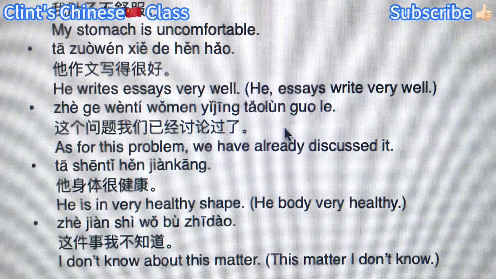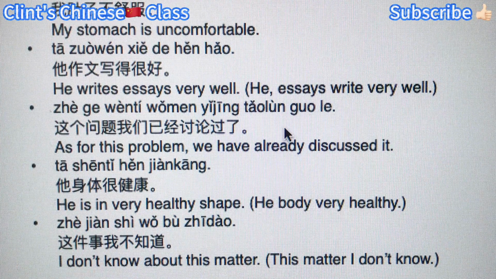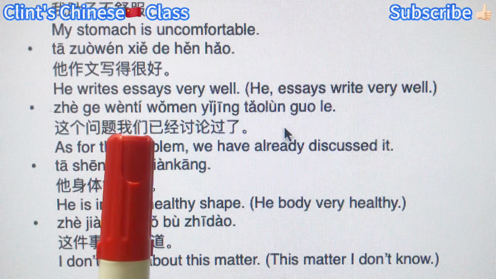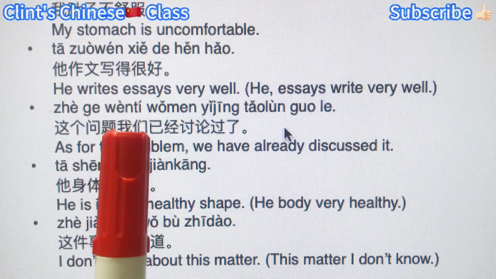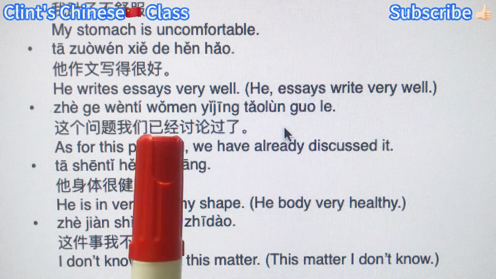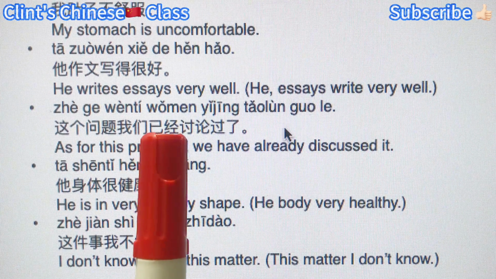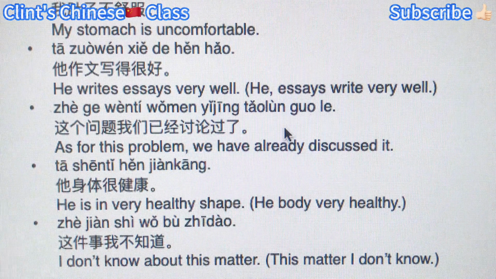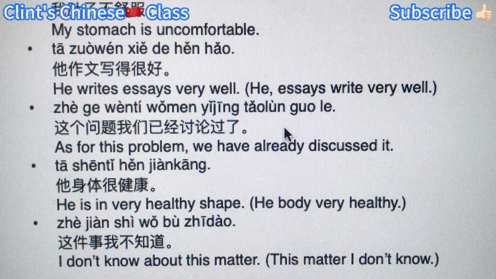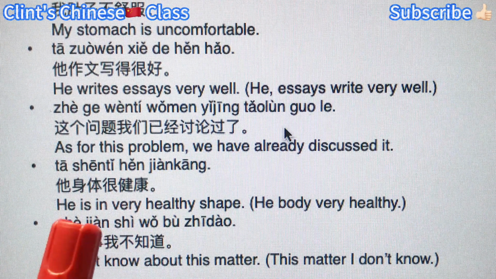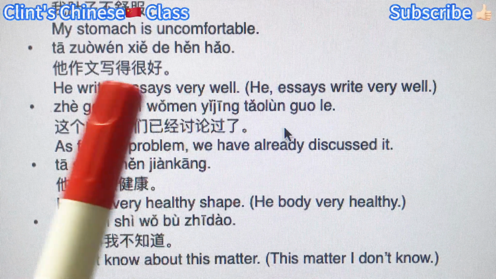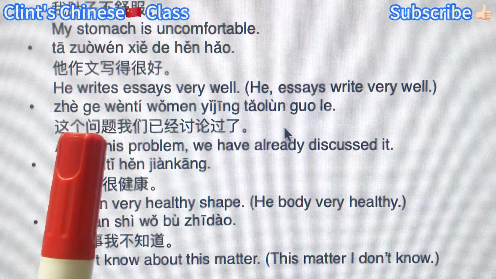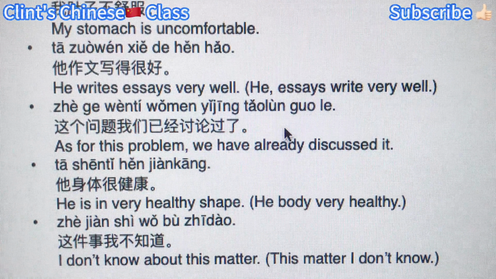If you still remember the grammatical components lessons, you know that 我们, the noun, is the subject, and the 已经 adverb is the adverbial, right? 讨论 verb as a predicate, 过了 is the complement. But again, this still follows the topic plus bigger predicate.